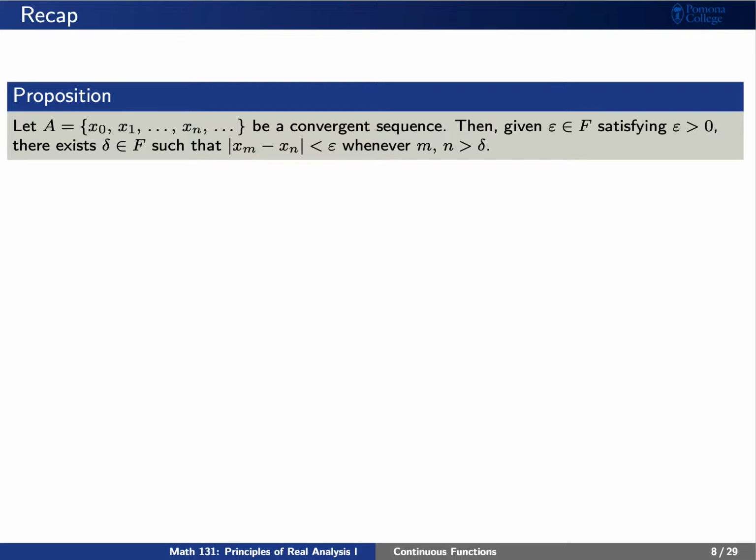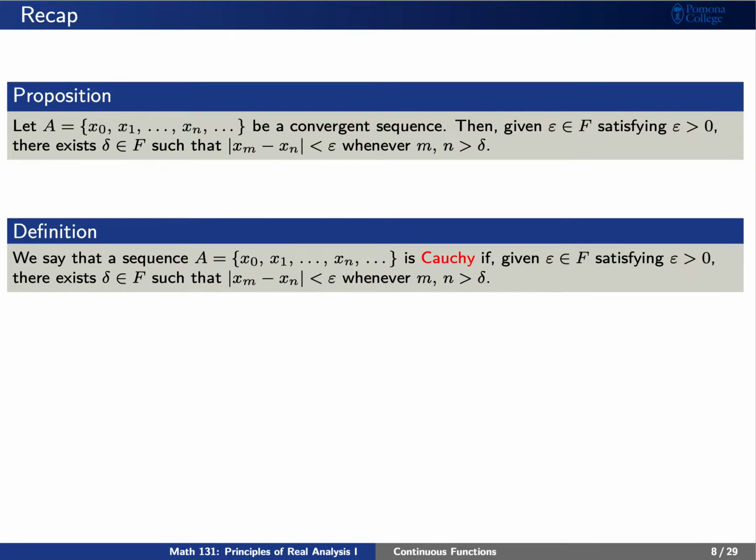Then, given a positive epsilon, there exists a delta such that in absolute value, x sub m minus x sub n is less than epsilon whenever both m and n are greater than delta. This then motivates what's called a Cauchy sequence. That is, given a sequence A, we'll say that it's Cauchy if, given a positive epsilon, there exists a delta such that in absolute value, xm minus xn is less than epsilon whenever m and n are greater than delta.